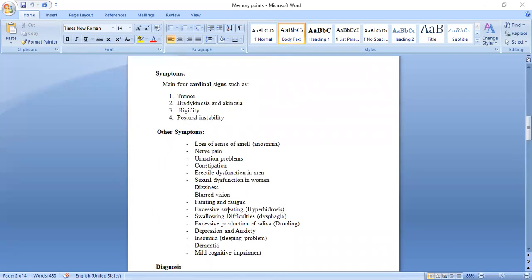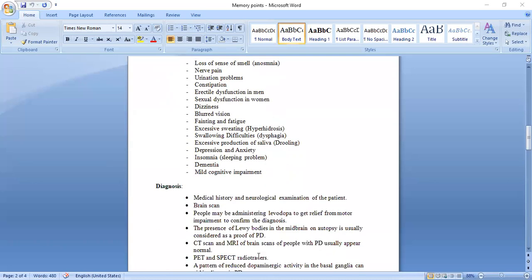Other symptoms are also there, that is the loss of sense of smell, nerve pain, urination problem, constipation, erectile dysfunction in the male, sexual dysfunction in the woman, dizziness, giddiness, blurred vision, fainting and fatigue, excessive sweating, swallowing difficulties, excessive production of saliva, depression and anxiety, insomnia, mild cognitive impairment.